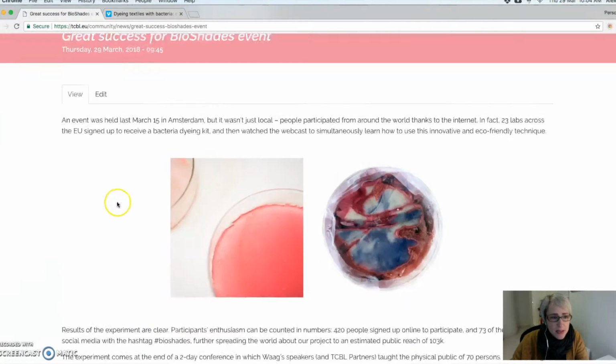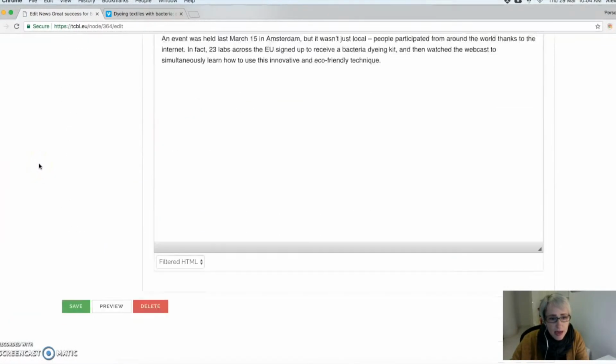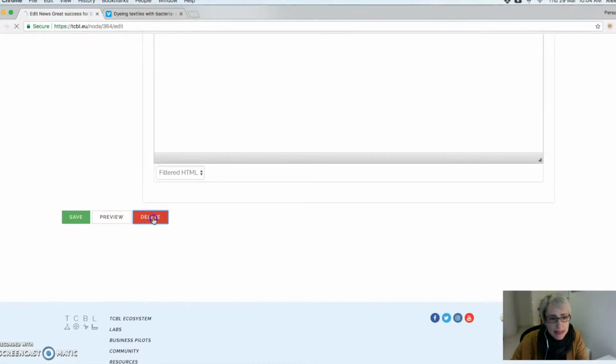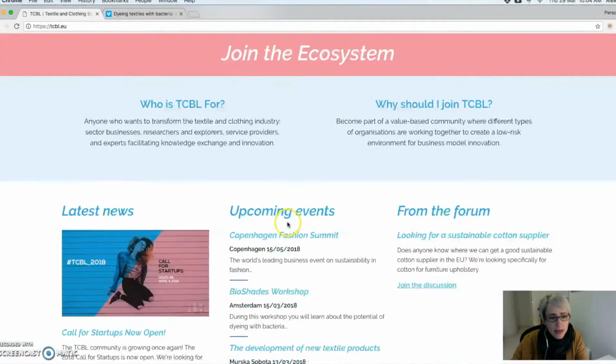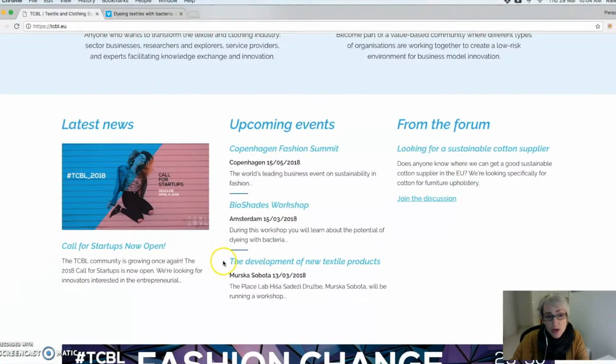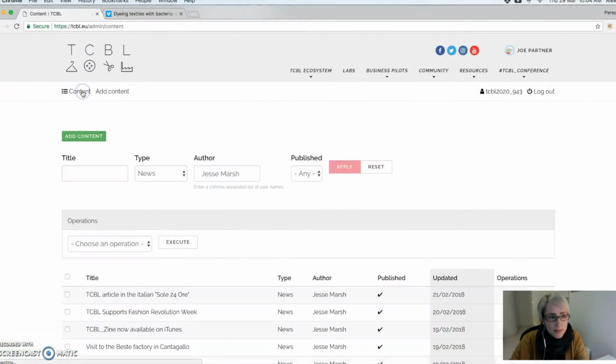Now, let's say I made a mistake, and in this case, being a test, I don't want to leave it online there. I am going to go and delete the whole article. And my latest news is no longer that one, but it's the previous one, and my article doesn't exist anymore. Phew. Okay, so that's one thing we can do.